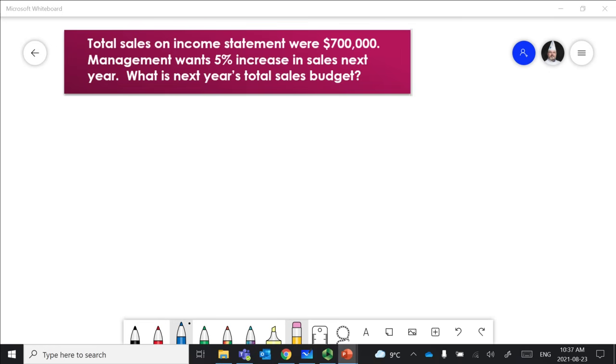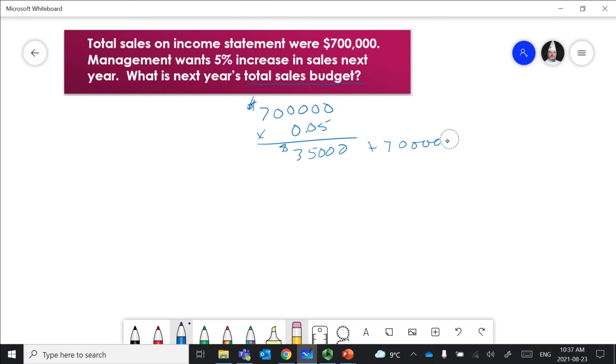So the first example we have here is total sales of income statement were $700,000 and management wants a 5% increase in sales next year. What's next year's total sales budget? Well, this is a simple percentage calculation, right? $700,000 times 0.05 will give us $35,000. That's the amount of the increase. Our total sales budget is that plus that original $700,000, right?